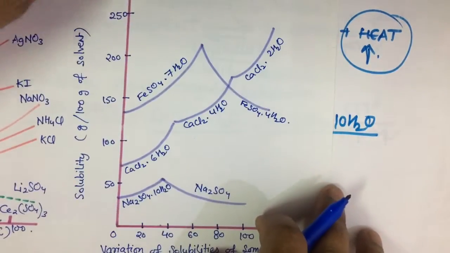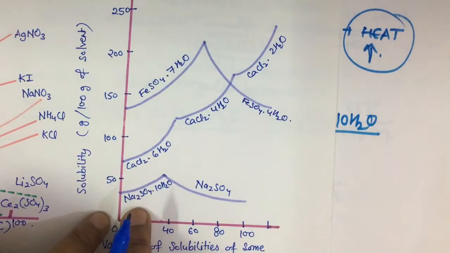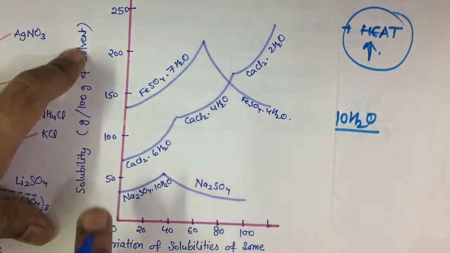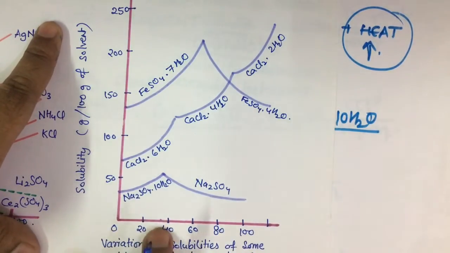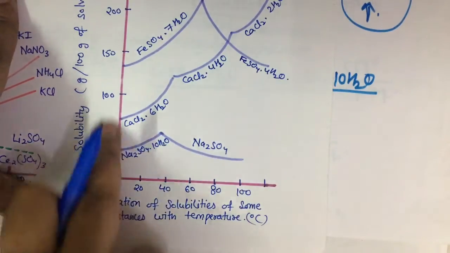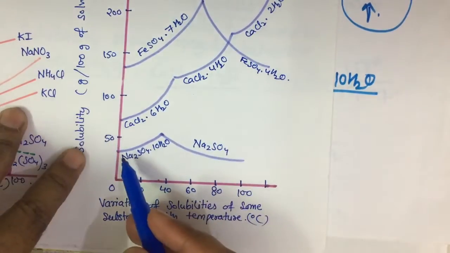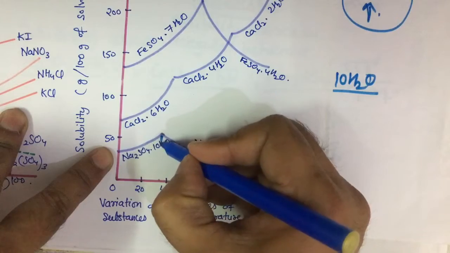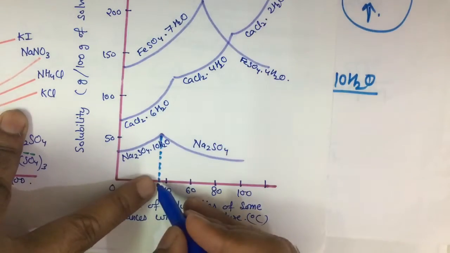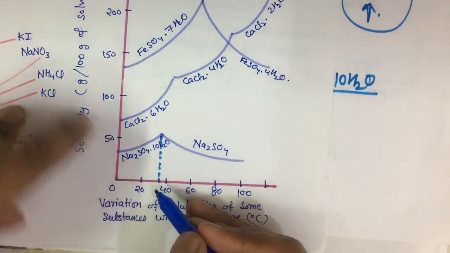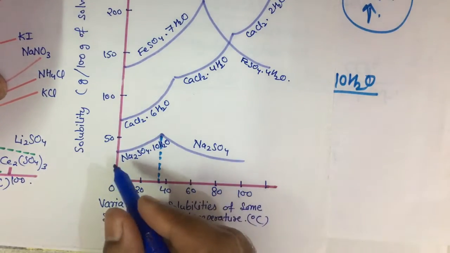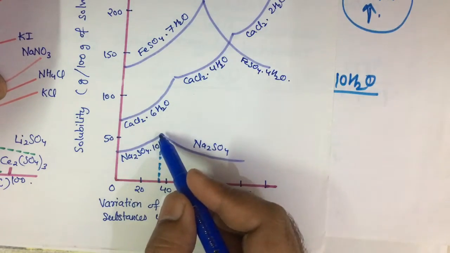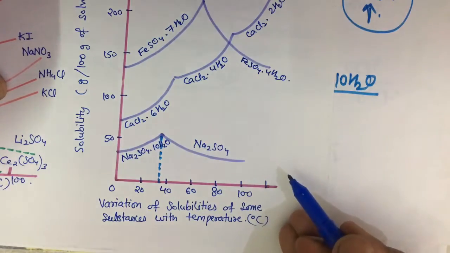Let us explain with the help of this curve. This is for sodium sulfate, this is for calcium chloride, this is for ferrous sulfate. On this side there is temperature, this side there is solubility. Now solubility increases with increase in temperature. After attaining the maximum value it decreases. So there is a break in the curve. Now this point where there is a break in the curve is called the transition temperature. Solubility increases with increase in temperature up to a certain temperature, that is called the transition temperature, and then solubility decreases. Now why this behavior?